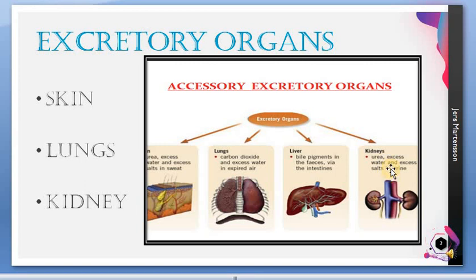Kidneys are the primary excretory organ of the human body, which throws out the maximum amount of urea. A little bit of urea is excreted out through skin, and a very little amount of urea is excreted out through the liver when compared with the kidney. So the kidney is the primary excretory organ which expels out the nitrogenous waste through urine. So we can call the human excretory system the urinary system too.